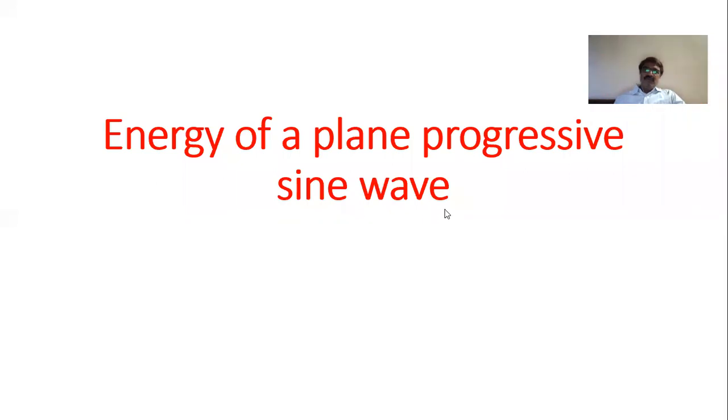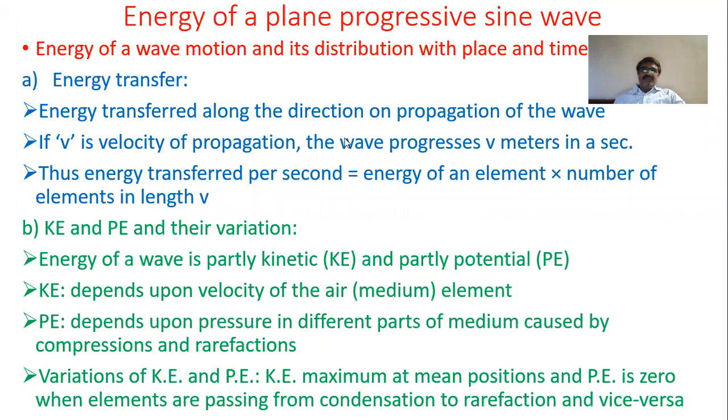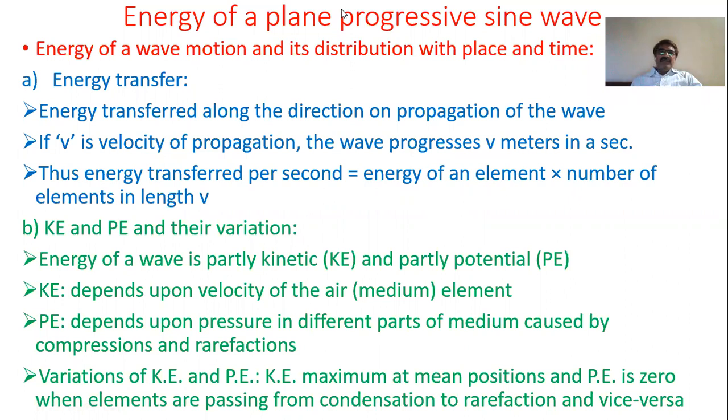In a plane progressive wave, or energy of a plane progressive wave, of course it is a sine wave. So energy of a plane progressive sine wave in the next article. Now, we are familiar with energy of a wave, and here especially we are familiar with energy content in a SHM, simple harmonic motion. And the same we are using here, but with some different concepts. So energy of a wave motion and its distribution with place and time will be the first part of the lecture.